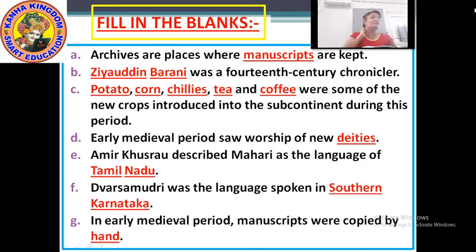Dwarsa Mudri was the language spoken in dash. It is in southern Karnataka. Dwarsa Mudri was the language spoken in southern Karnataka.